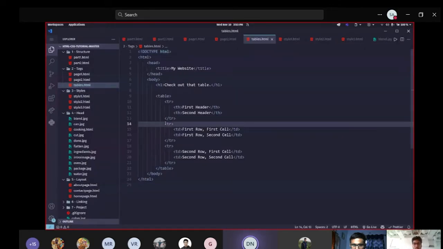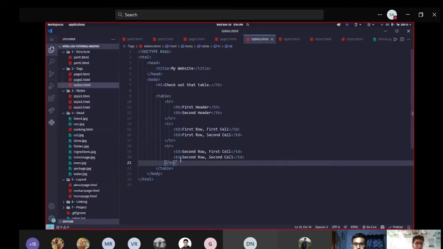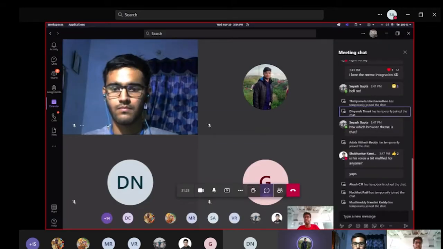And then similarly, you have one more row. Earlier we had TH, and TH stands for table heading. For every column you have a heading. But after that, you can simply use TD, where D stands for data. You can start putting all the data now, start putting some content here. That's it. That's the table layout.